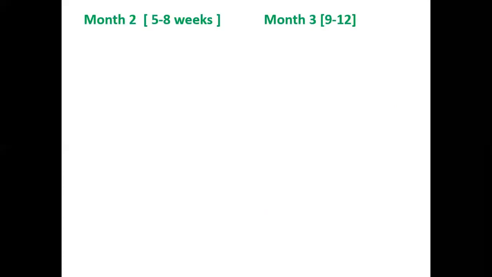Then comes your second month, that is 5 to 8 weeks, and further we are going to discuss the third month from 9 to 12 weeks. So let us first discuss what happens in your second month, that is, the window from 5 to 8 weeks. In this, the woman sees that she has a missed period or missed menses. This is the symptom a woman observes, that she has not got her period in the next month.